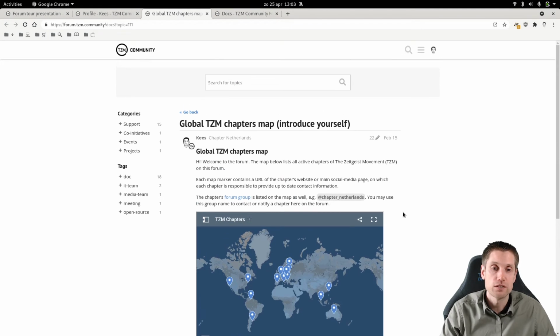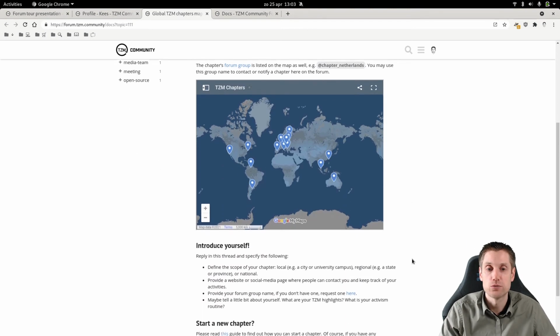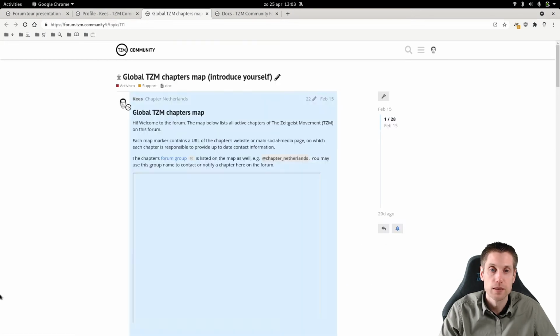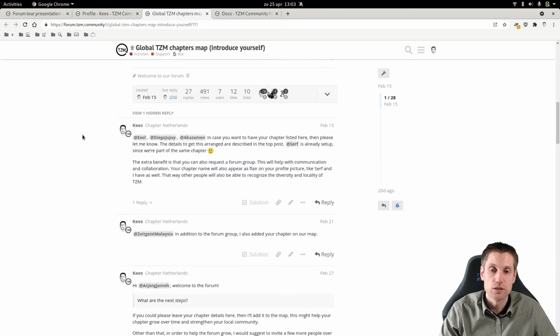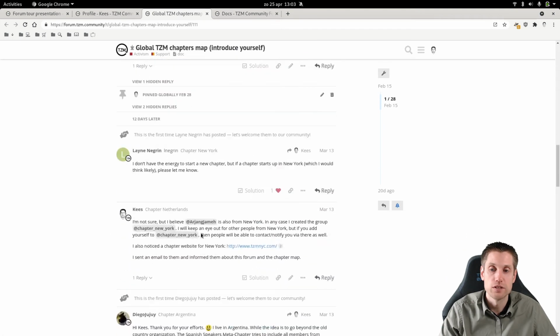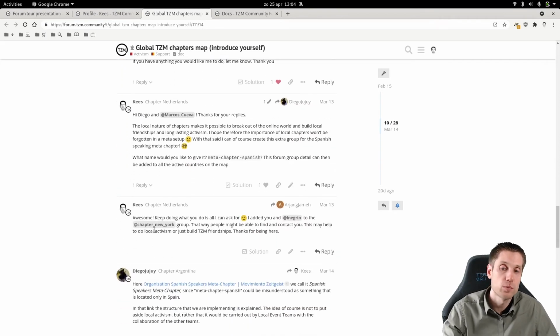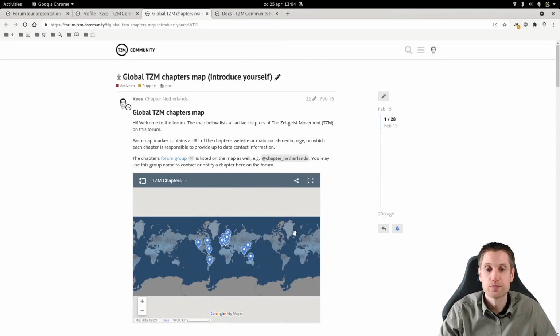And the reason for that is that we want to keep it accurate. So, of course, we can go through the whole history of the Zeitgeist movement and add in every country here a dot, but if that's not active anymore, then it doesn't make sense to represent that as well. It will give you a false overview. Also some other information here. Please read this thread carefully, and then you can click here, and then you can leave a comment here with your details, so then people can know that you're there, but also we can add your details to the map.